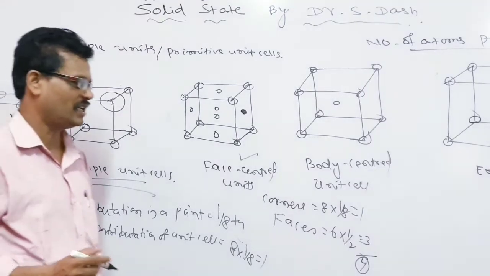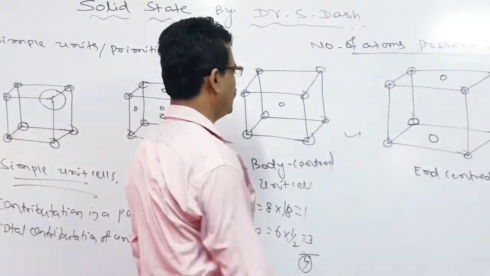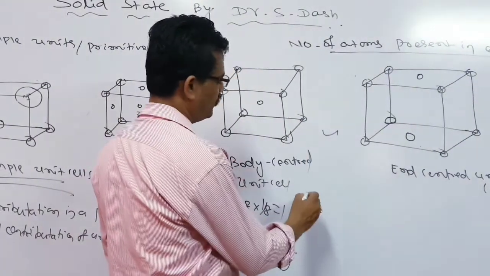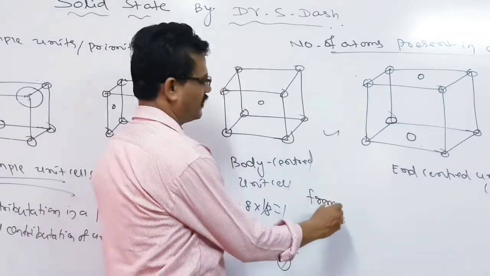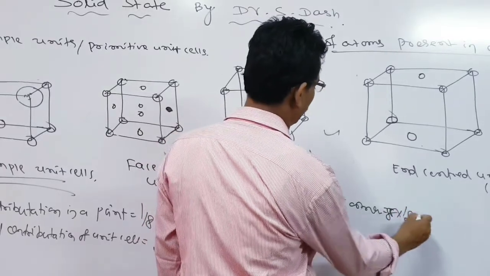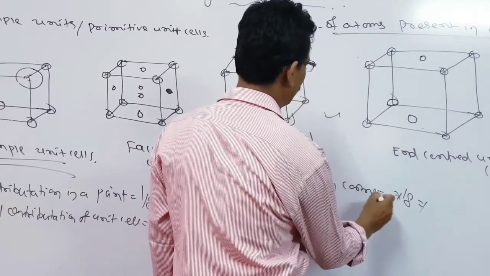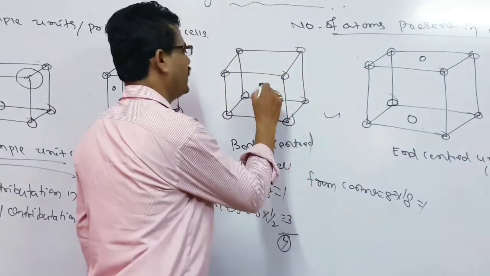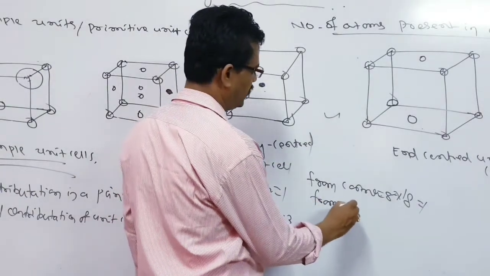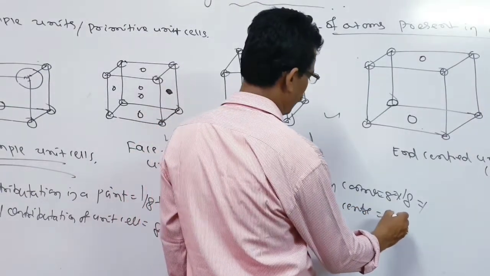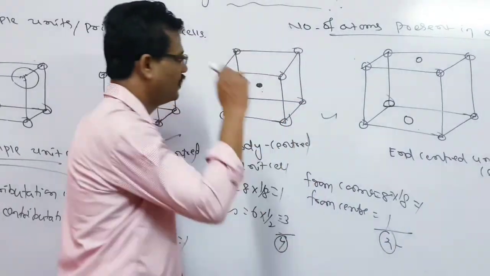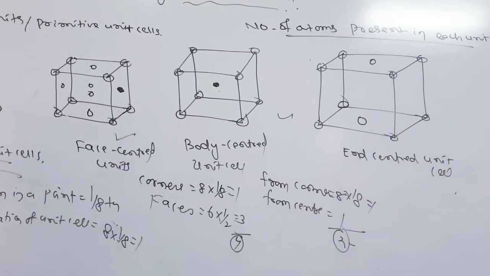Now we come to the body-centered unit cell. Let us look at the body-centered unit cell. What will happen, sir? There are also 8 corners. So the contribution from the corners is 8 into 1/8, that is 1. And the contribution from the center of the body is 1. So we can say from the center it is 1. So the total number of atoms is 2. So in the case of the body-centered unit cell, the number of atoms is 2.